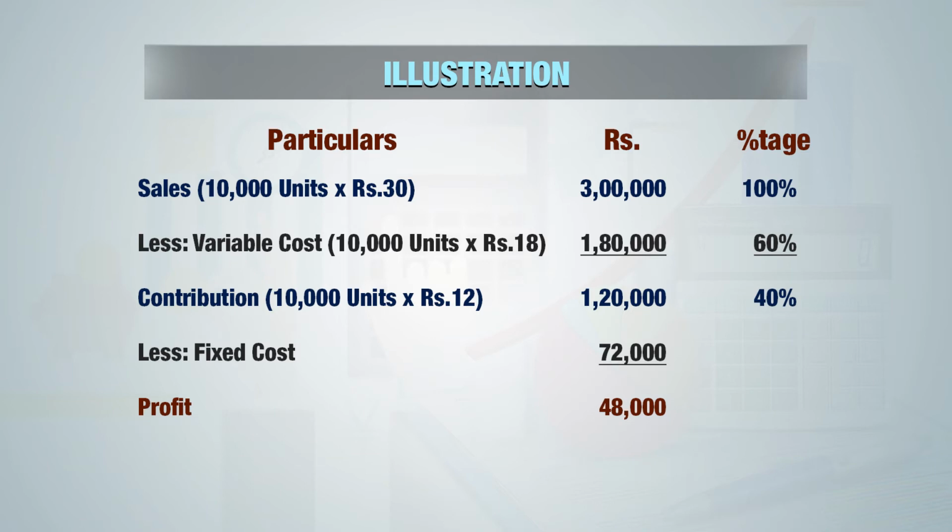And if we make the total of fixed cost and profit, let us take it in the form of percentage. We take sales as 100% and variable cost is based on sales, that is 60% of sales. So the balance 40% is nothing but our contribution.